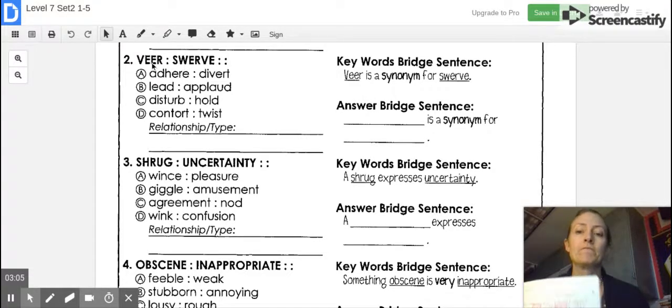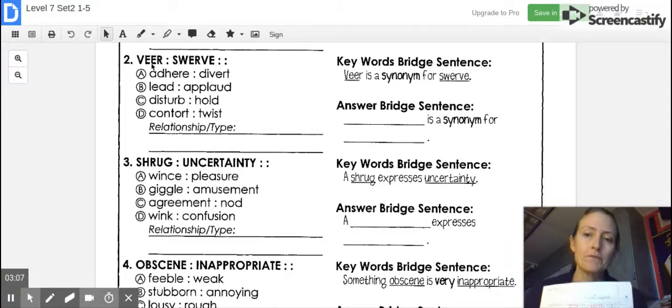If you're driving, you're veering off the road usually, or veering into another lane. So swerve and veer, they kind of mean the same thing. So if you look over here, veer is a synonym for swerve. So we are looking for a synonym. Is adhere a synonym to divert? Is lead a synonym to applaud? Is disturb a synonym to hold? Or is contort a synonym to twist?